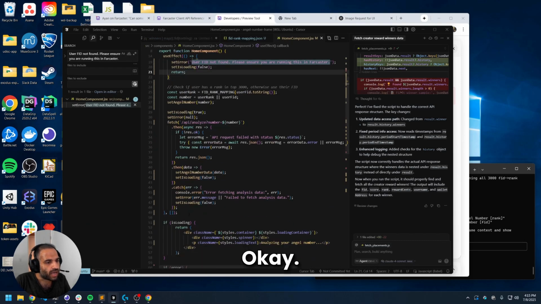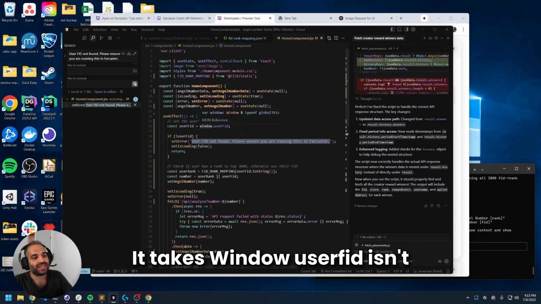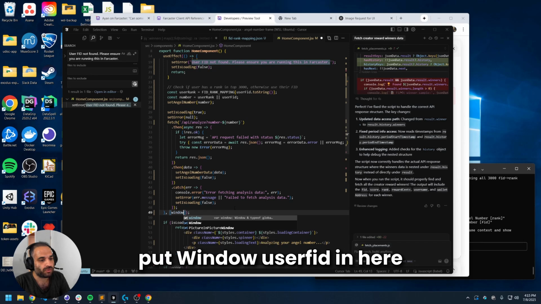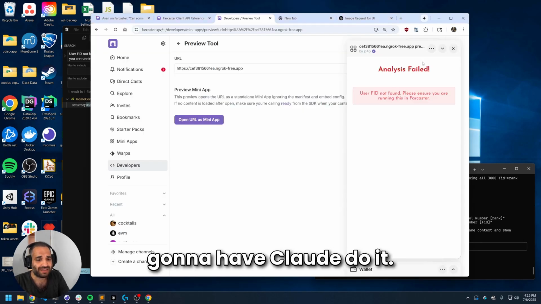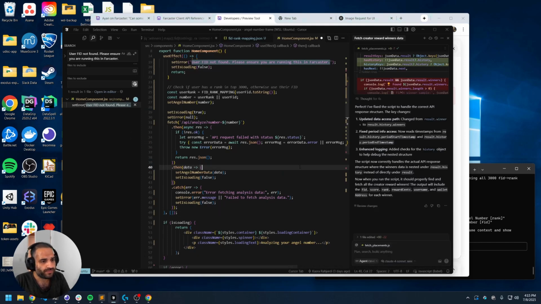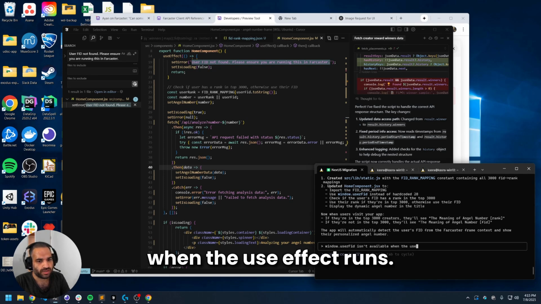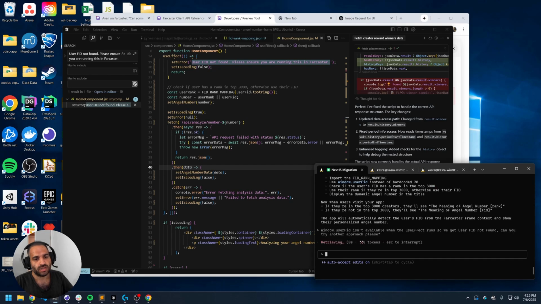Window.user. Okay. It's an async issue. Window.user FID isn't immediately available. So what we could do is put window.user FID in here and then see if that does it. If that doesn't do it, I'm going to have Claude do it. Window user FID isn't available when the useEffect runs, so we get user FID not found. Can you try another approach, please?